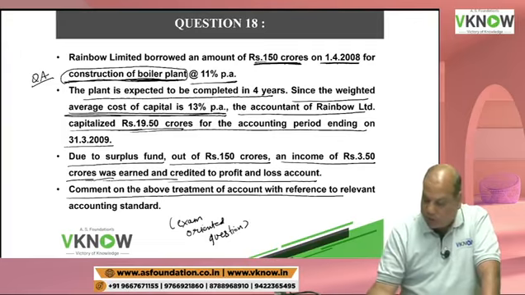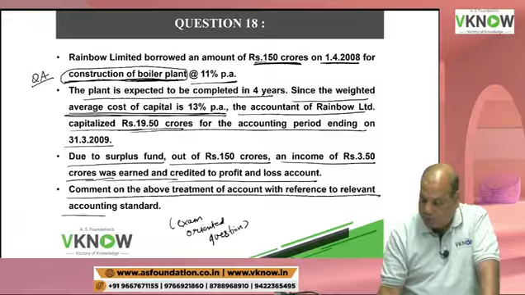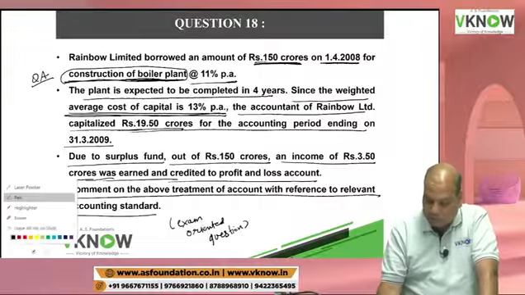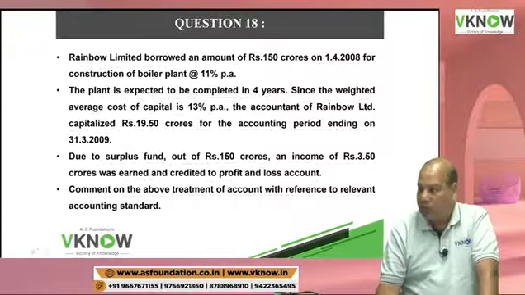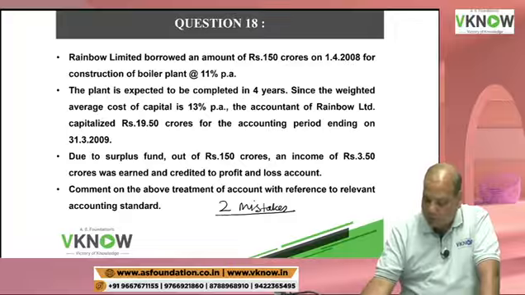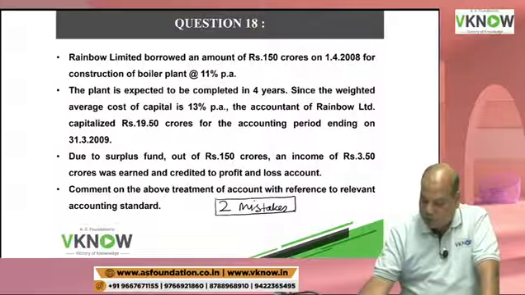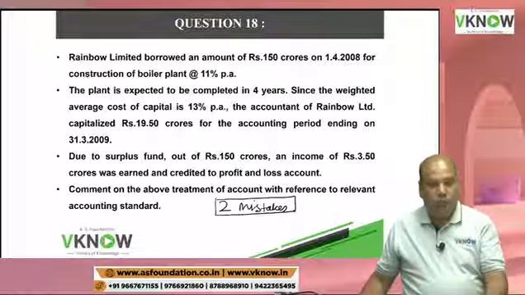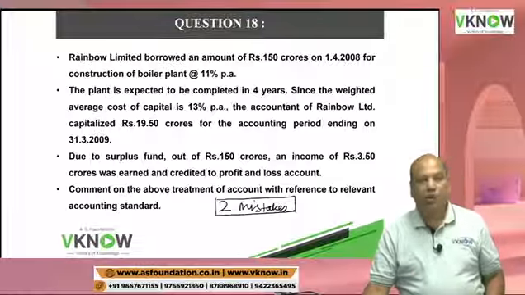Comment on the above treatment with respect to the relevant accounting standard. Oh my God. There are two mistakes committed by the accountant. So the student will have to tell me which are the two mistakes.